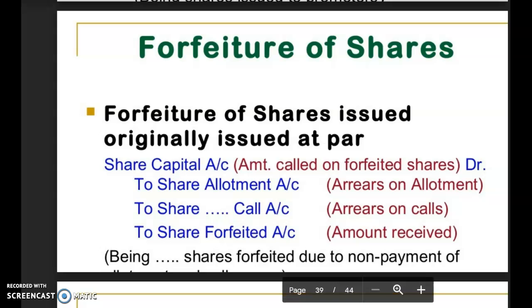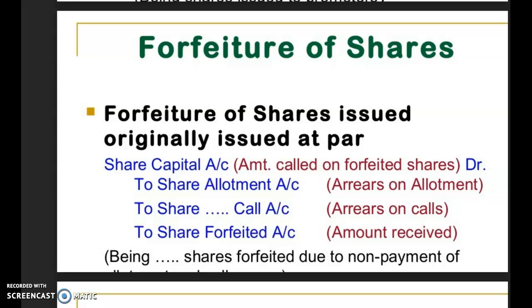Now here the share capital account will not be debited with the face value or the total value of the share. Here the share capital account will be debited only up to the stage of allotment. Whatever amount has been called by the company up to the stage of allotment will be debited. So keep in mind that the share capital account will be debited only up to the stage where the shares are forfeited, and the amount called by the company till that stage may be the total face value of the share, or may not be, depending upon at which stage the shares have been forfeited.